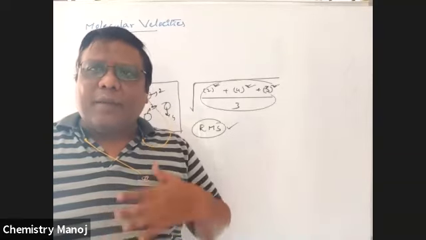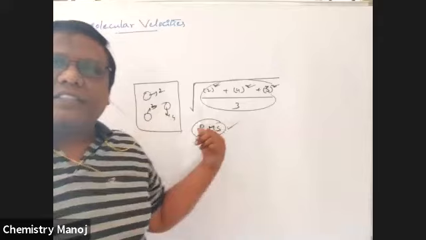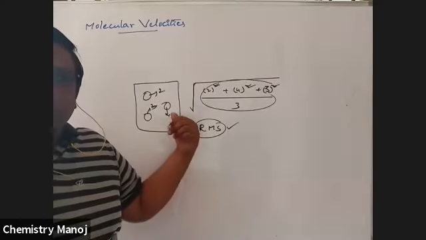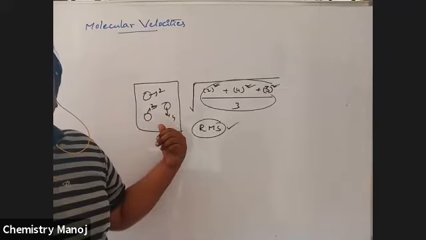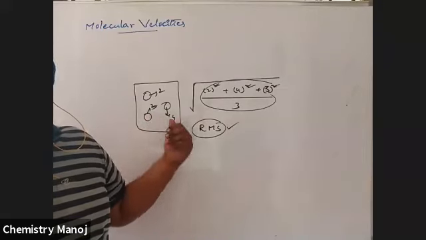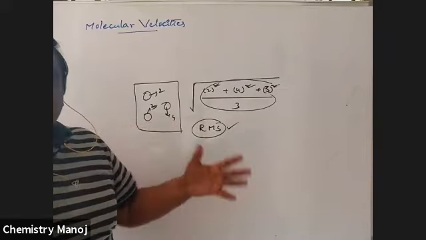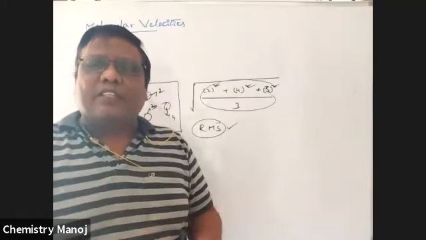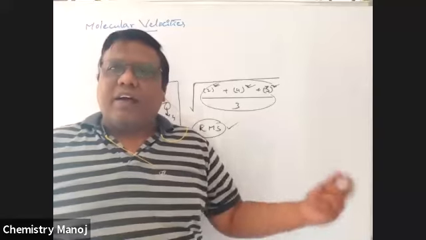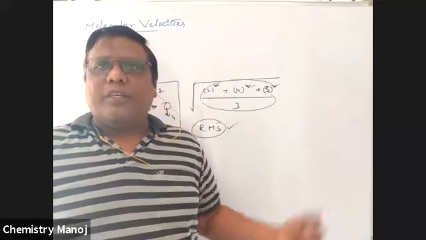Because I am a single person, but gas is not a single particle. It is a collection of a number of particles. So gas velocity is expressed with the help of all those collective values, either as most probable velocity, average velocity or RMS velocity.